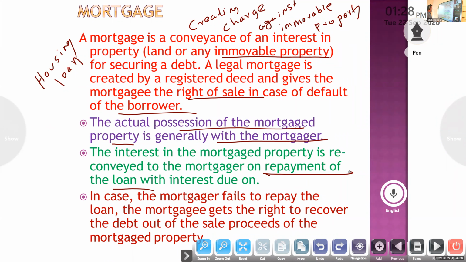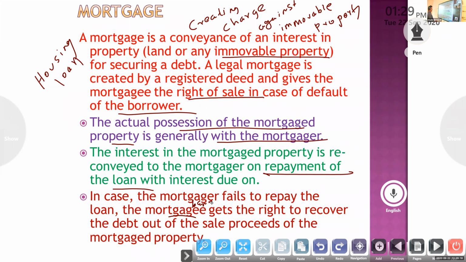After repayment of the loan, that document, they will give it to which one? To the borrower. In case the mortgager fails to pay the loan, the mortgagee, means bank, gets the right to recover the debt out of the sales proceeds of the mortgaged property. If the borrower defaults, they can sell, and utilize that amount for the payment of the loan with the interest. Then if any balance is there, they will give it to the borrower. That is mortgage.